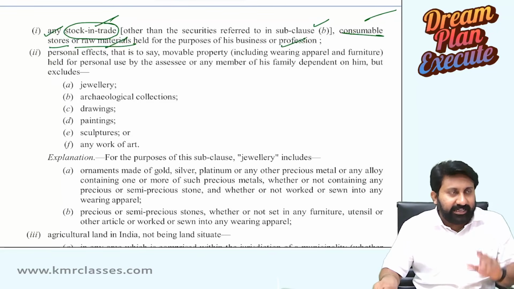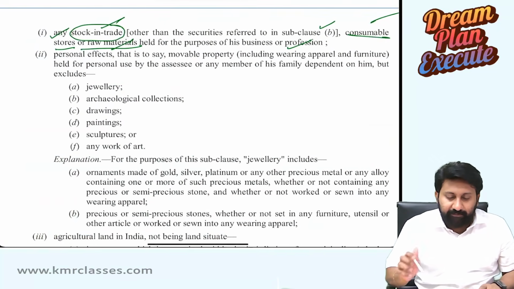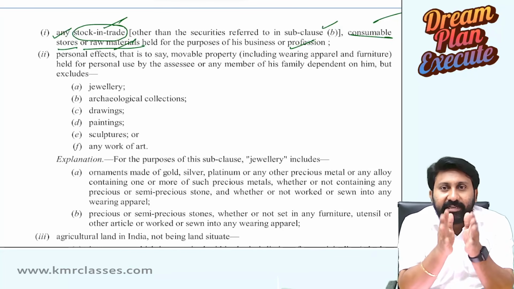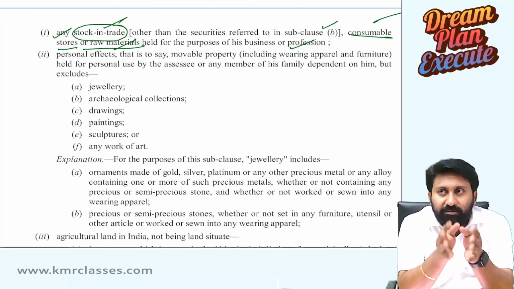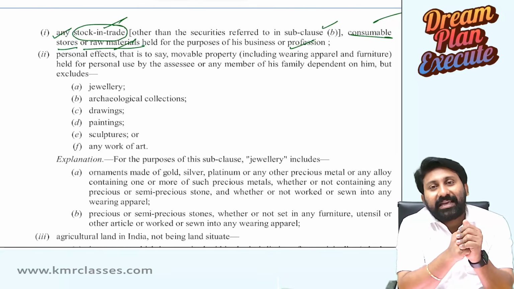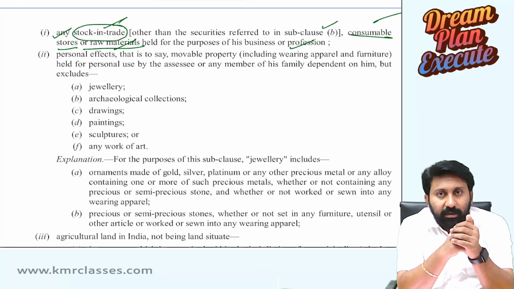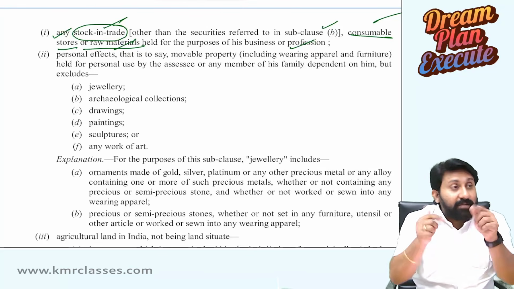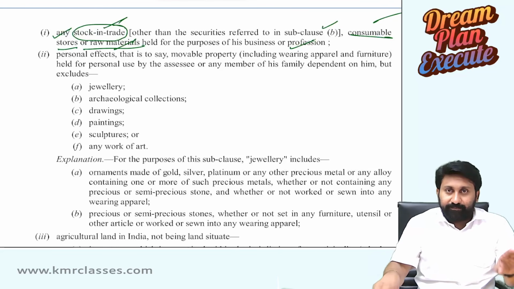See, the logic is very simple. I have written here clearly. Anyway, I will explain first. I purchased goods worth 1 lakh. I sold them at 2 lakh. What is the gain arising? 1 lakh. It is already chargeable under section 28 PGBP. That's why it is not charged under the head capital gains. Understood?